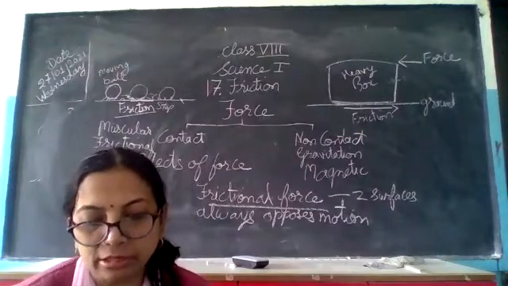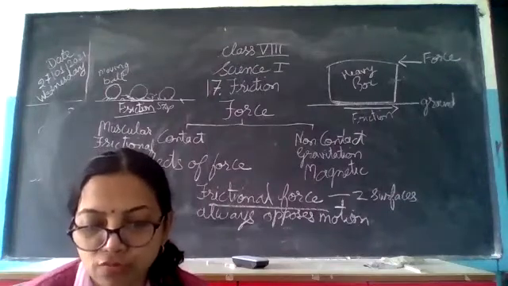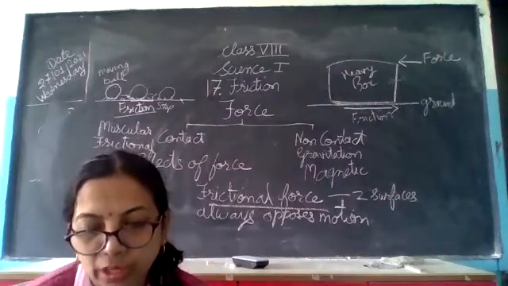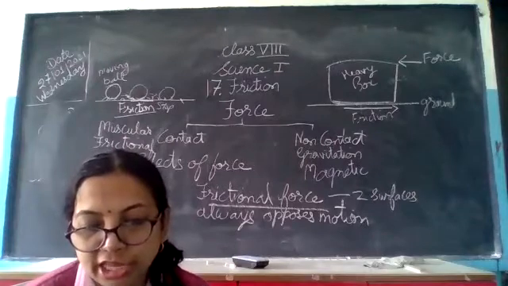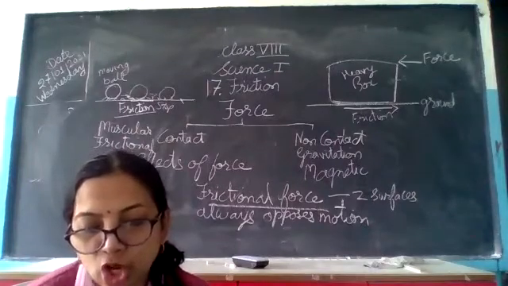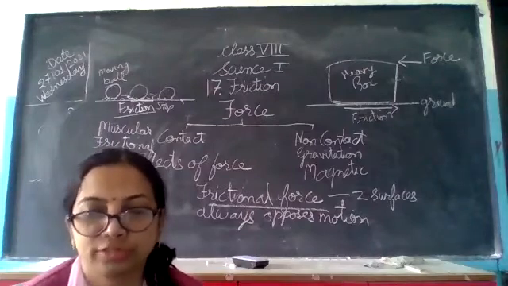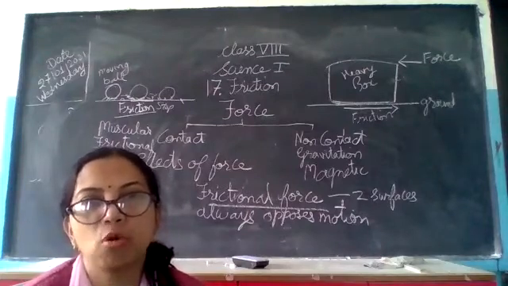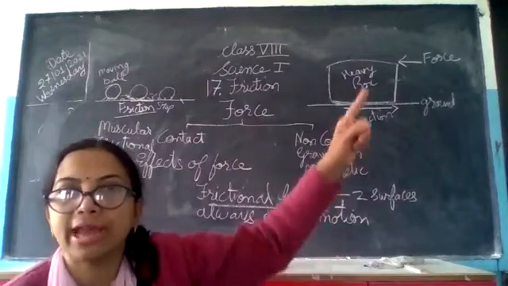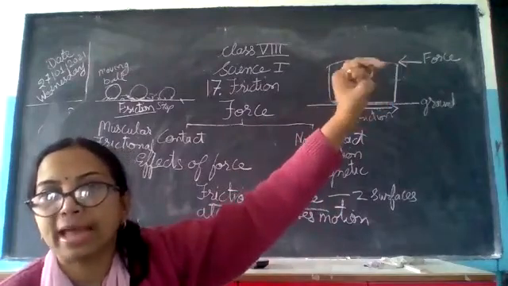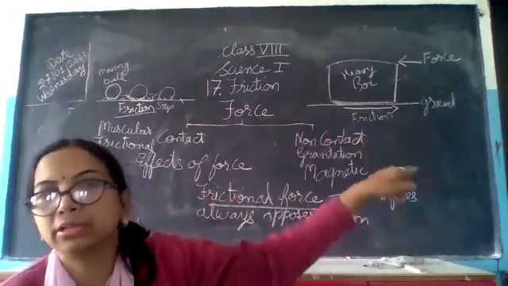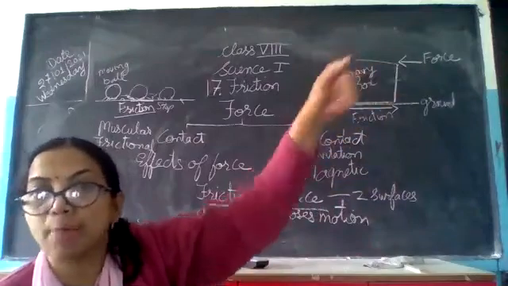Therefore, we can say that the direction of frictional force acting between two surfaces is always opposite to the direction of externally applied force. It is always opposing the externally applied force. This force I am applying from outside, but this frictional force is opposing it.